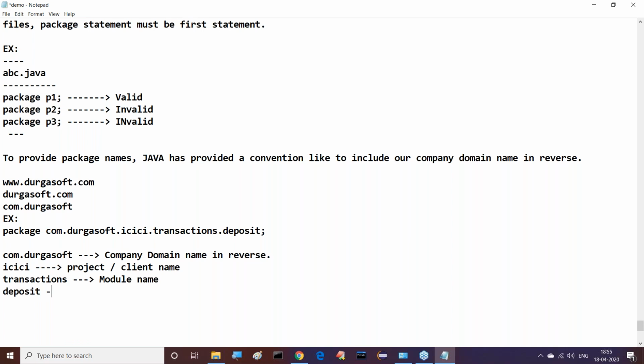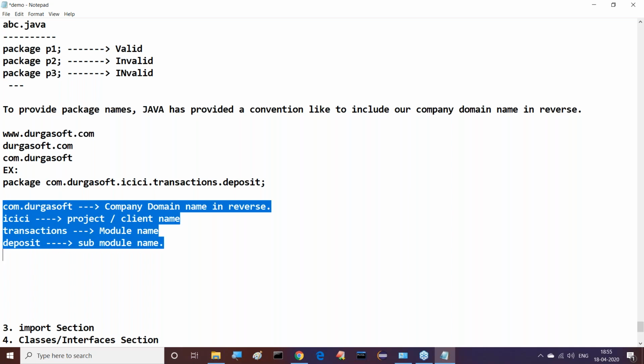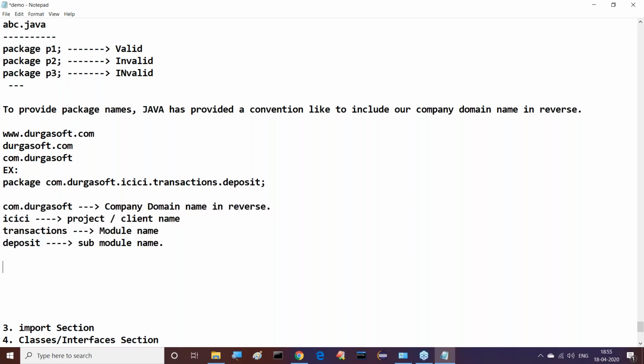Then deposit is the sub module name. Understand it, sir? com.durgasoft is the company domain name in reverse, ICICI is the project or client name, transactions is a module name, and deposit is the sub module name. That's it. This is the structure to go for the package declaration statement. This is the total awareness on the package statement.